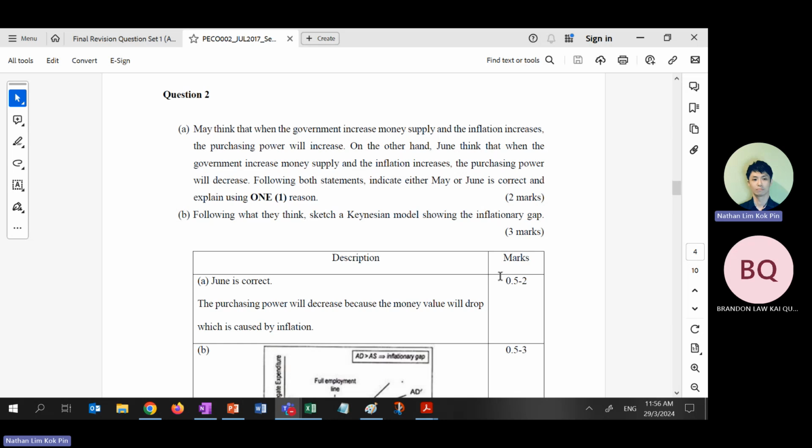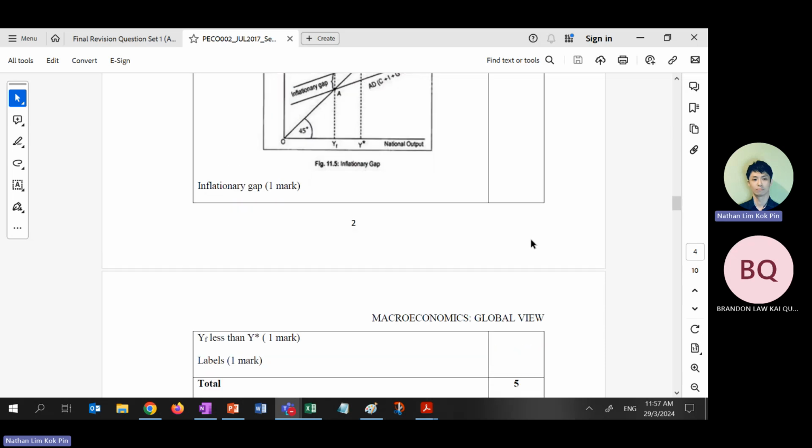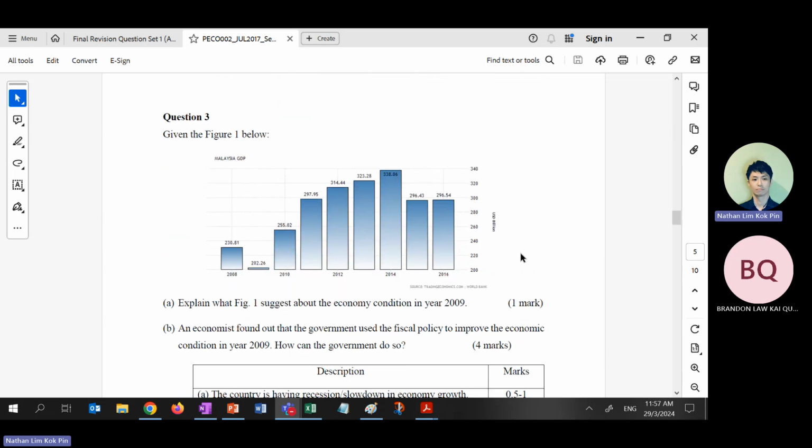Okay? Keynesian model, if there's inflation, this is the Keynesian model showing the inflation gap. How can you link it to contractionary monetary policy? This is something you need to think about. Okay, it may come out, right? Draw a Keynesian diagram, for example, showing what will happen to the diagram after they apply contractionary monetary policy. Okay, all these may be tips or may not be tips.